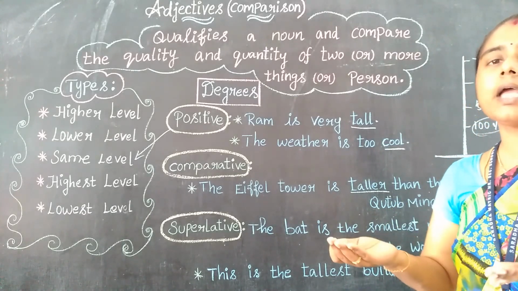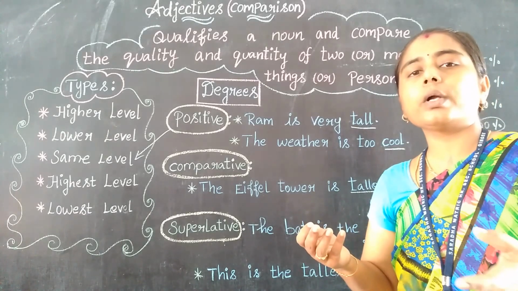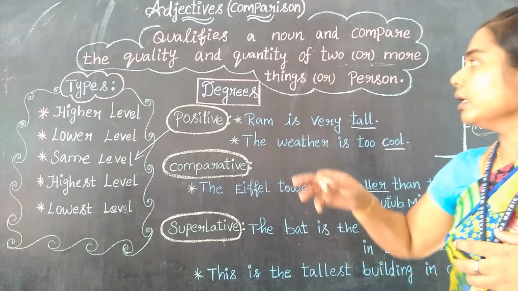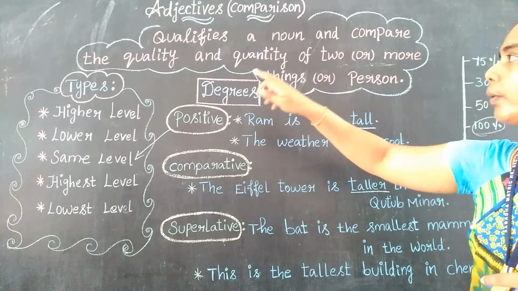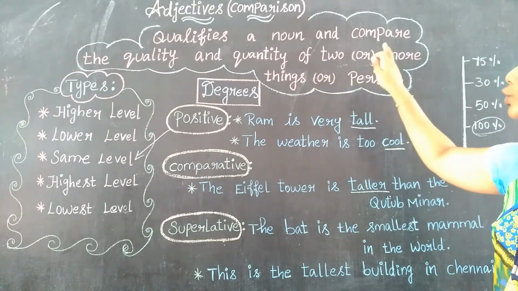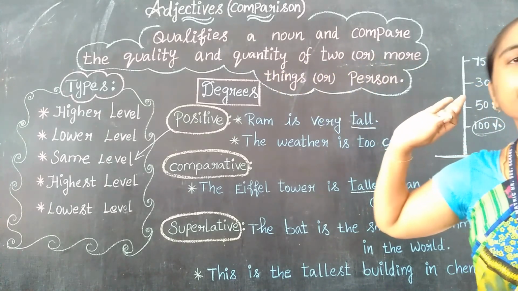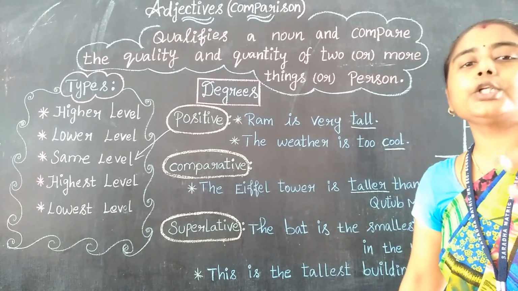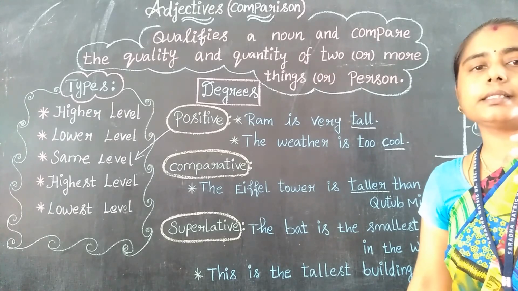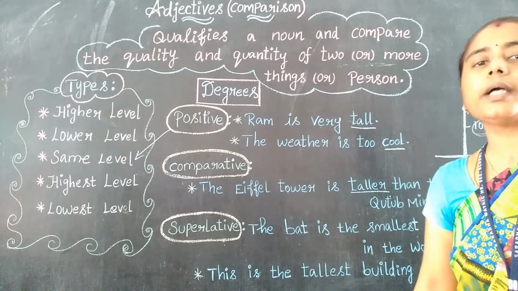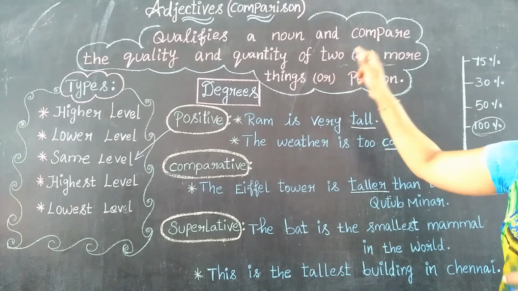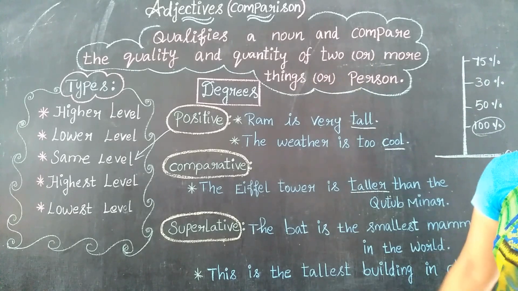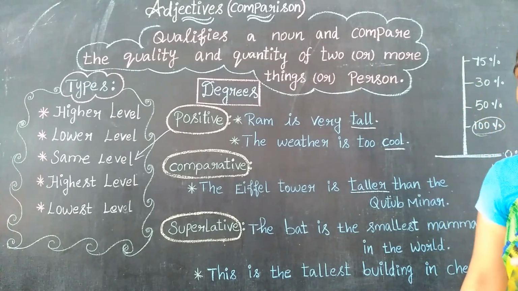See, whatever we are comparing, whatever it may be, a thing or a person, we are going to compare what? That is quantity or quality, right? So according to the thing, right? So the quality and quantity of two or more things or persons. It may be a thing or a person, right? So whatever it is, we are going to compare according to the personality. So it qualifies a noun and compares the quality and quantity of two or more persons or things, right?